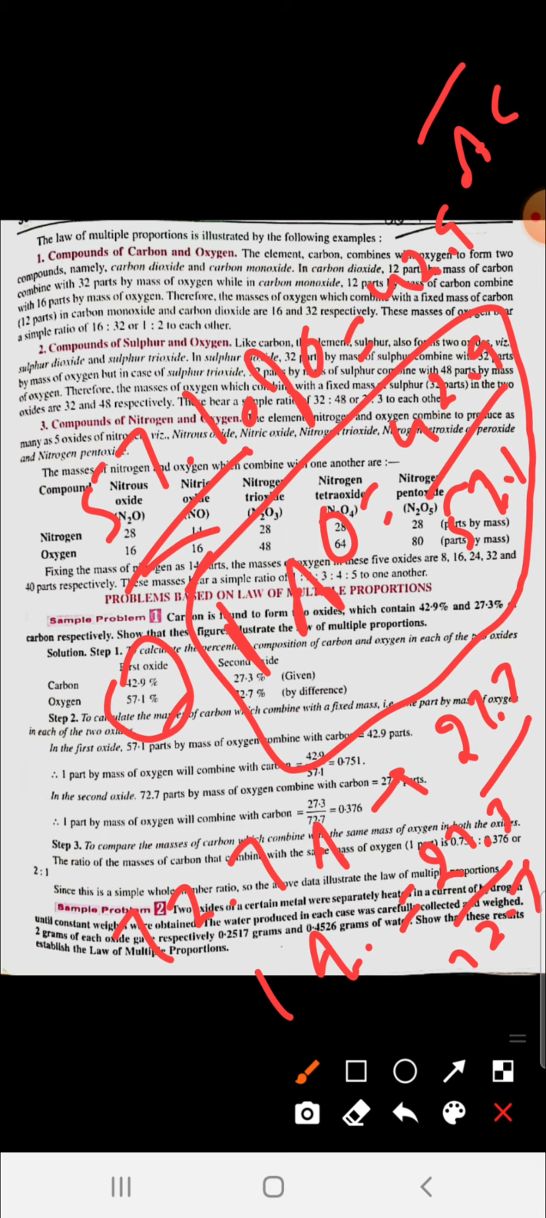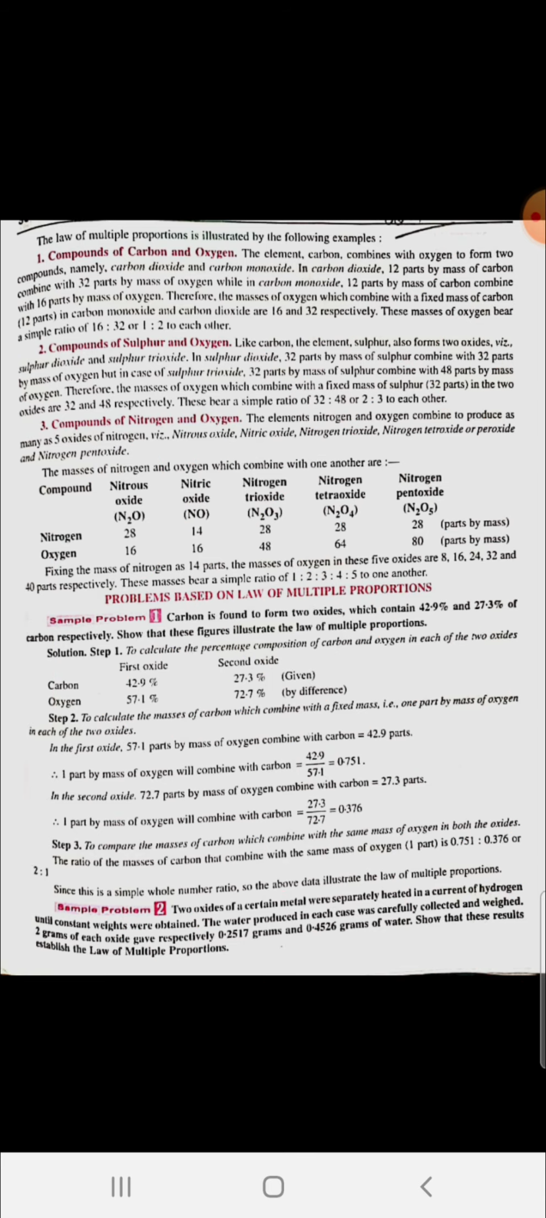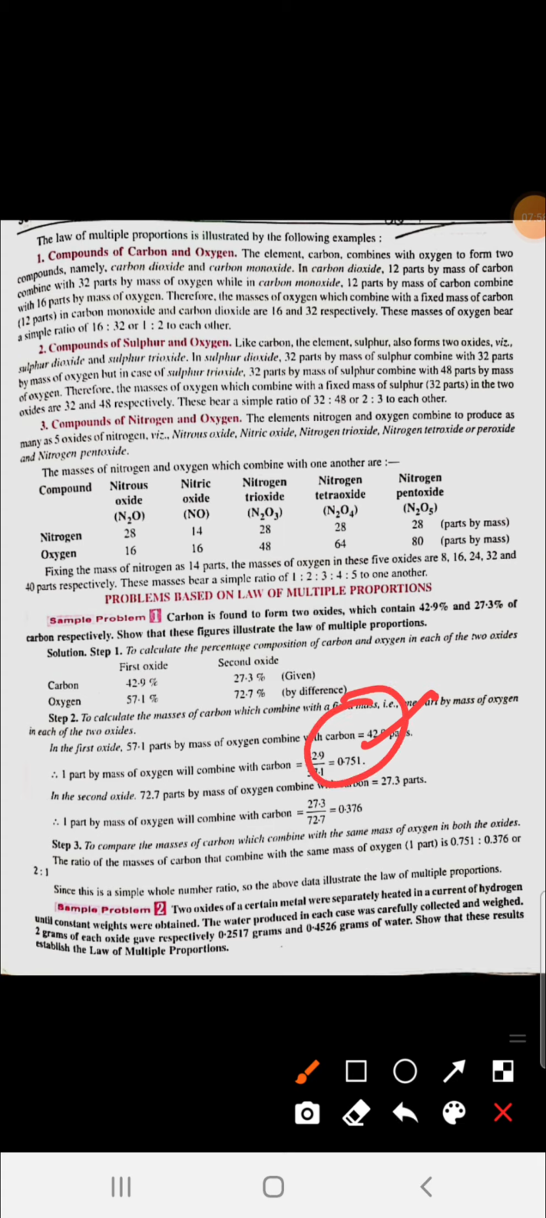So here what we are doing is, in the first compound we fix the mass of oxygen as 1 and find the mass of carbon present in 1 gram of oxygen, and in the second compound we do the same: we fix the mass of oxygen as 1 gram and find the mass of carbon. So the conclusion is, 1 part by mass of oxygen will combine with 0.751 gram of carbon, and 1 part by mass of oxygen will combine with 0.376 parts by mass of carbon. So these are the quantities of carbon in different compounds.